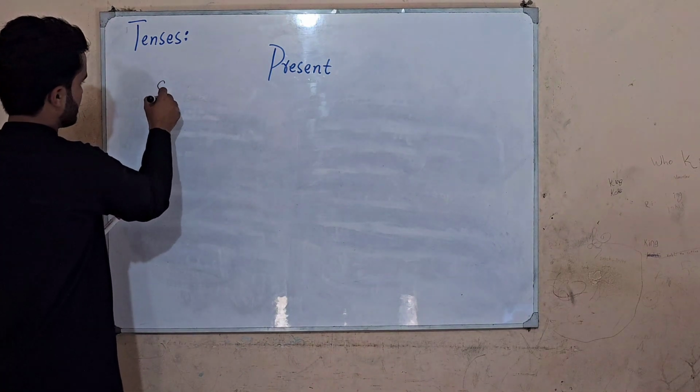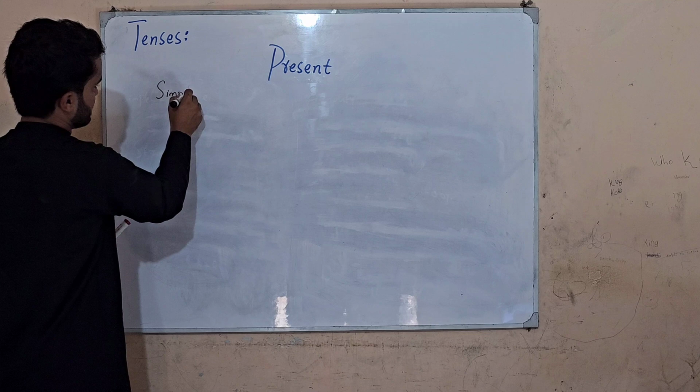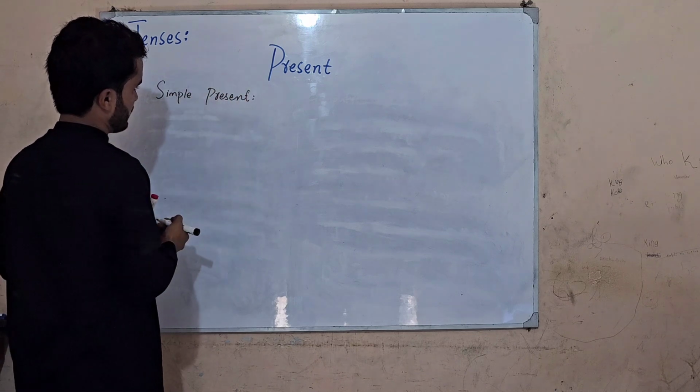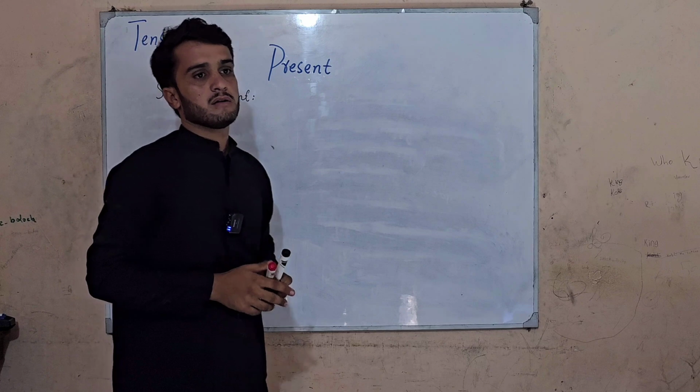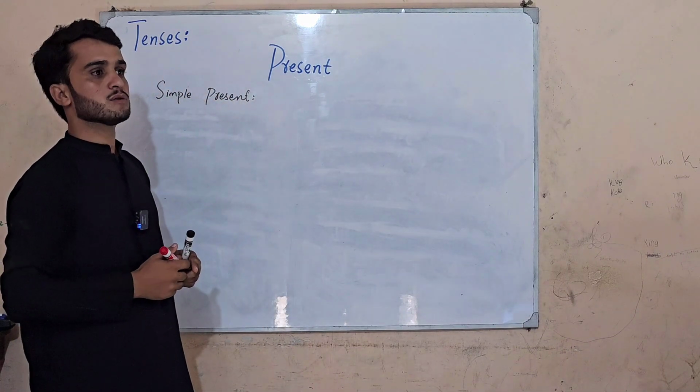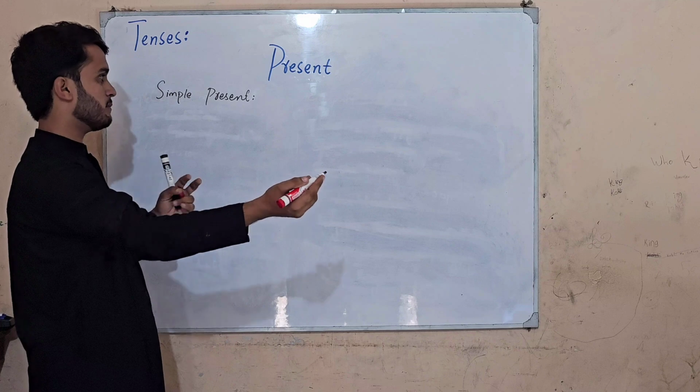As I'm mentioning it, simple present. Those actions which we do daily, the repeated actions, the habitual ones.